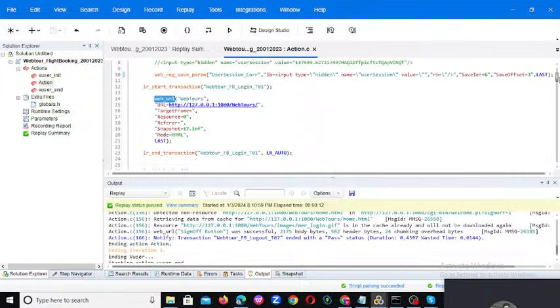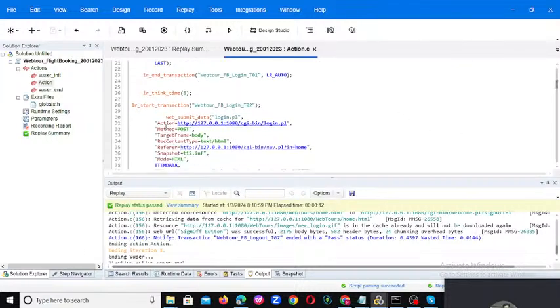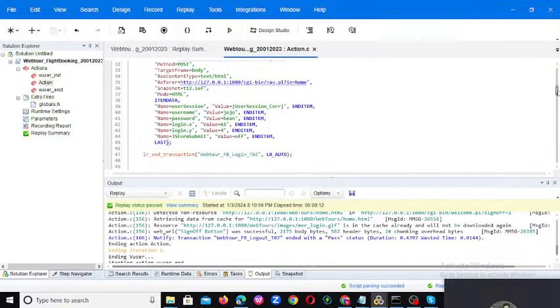Coming to the next request, you can observe this is the web submit data. What is the web submit data? It is when you are submitting data to the application, like entering a username and password, or entering some details into the application. When you submit data to the application, it will be generated as web submit data. Can we observe any other things apart from this?